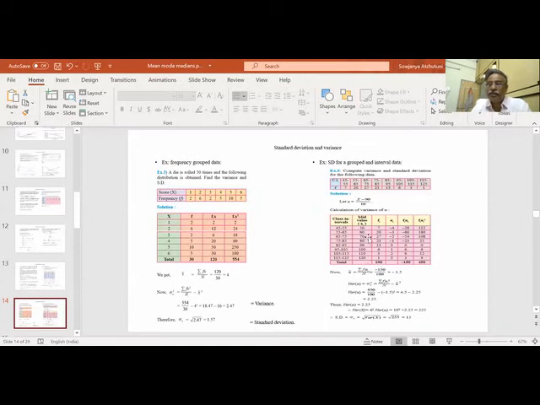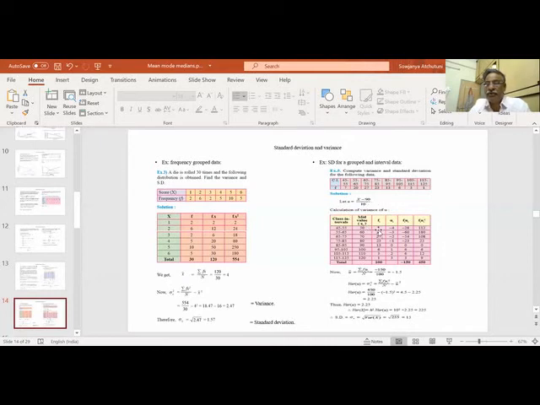Now since the values involved are bigger, of course there is nothing bigger here, it is only 0, 0, 0. I can directly do fi x square, but fi is also bigger. So I'm going for ui. How did I define ui? Ui is x minus 90 by 10. Say 90 I have taken as a value in between, some value a. So x minus 90 by h, where h is 10.